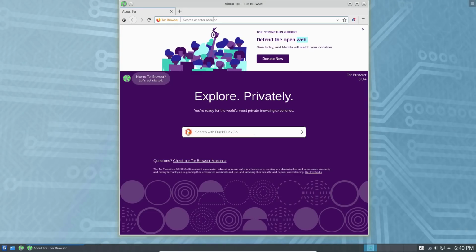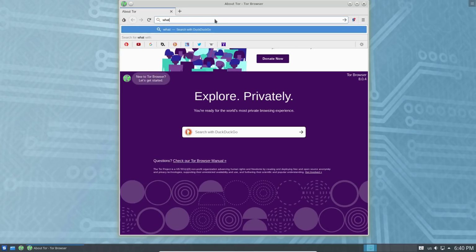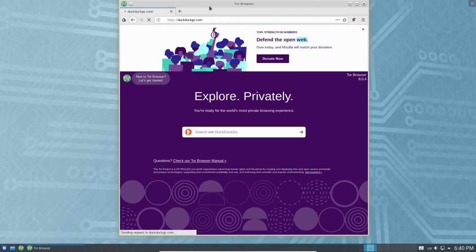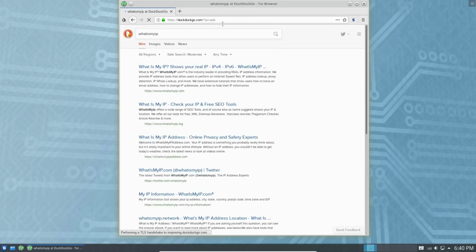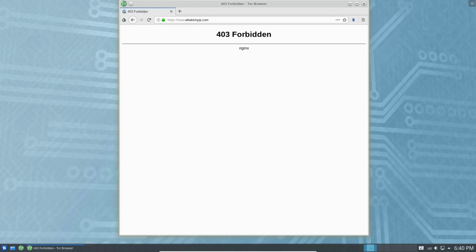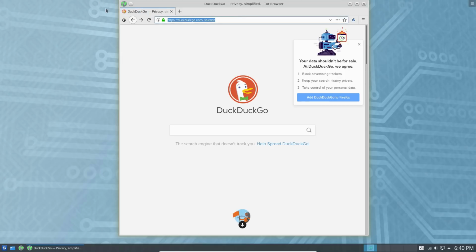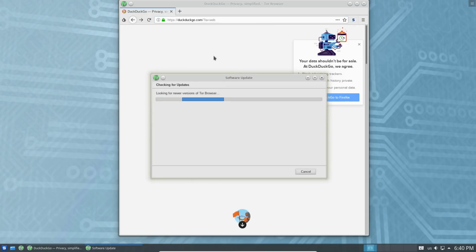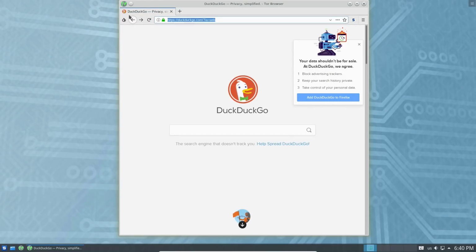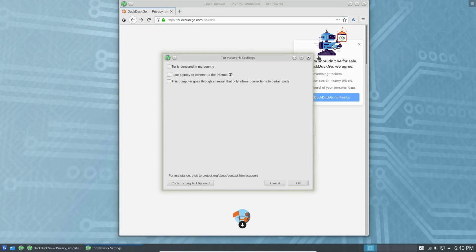So, all right, now let's go ahead and look at what is my IP. Well, apparently I'm forbidden from going to what is my IP. Let's do the check bundle. That's fine. Tor network settings.